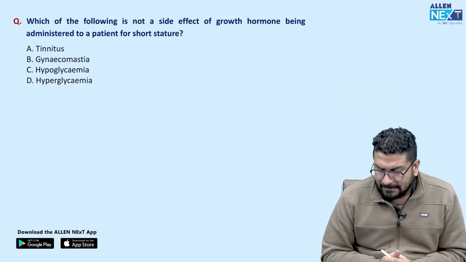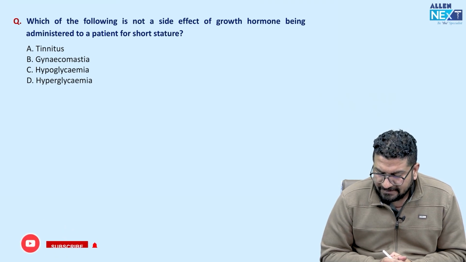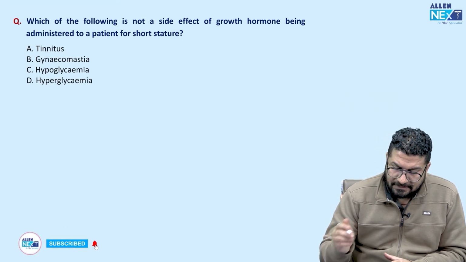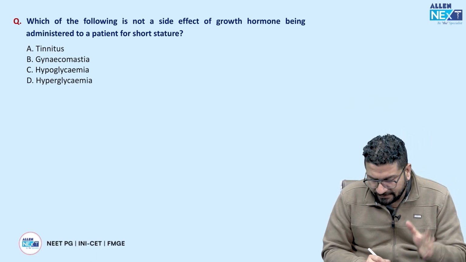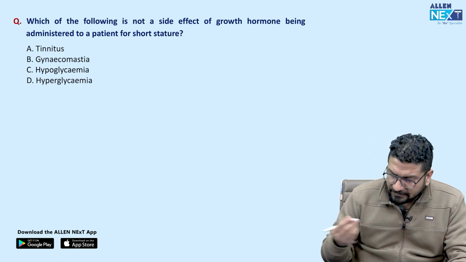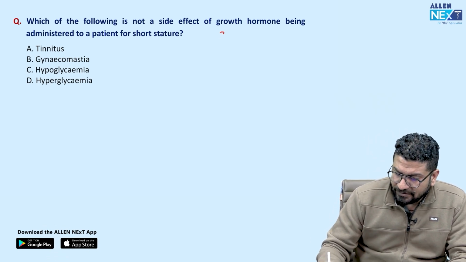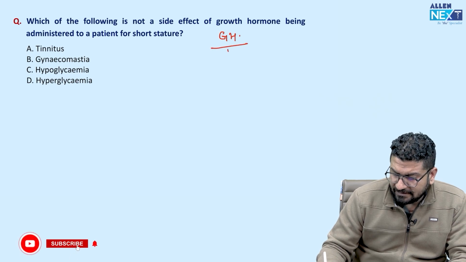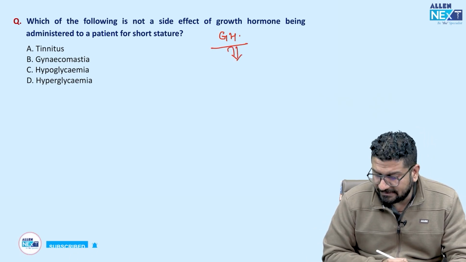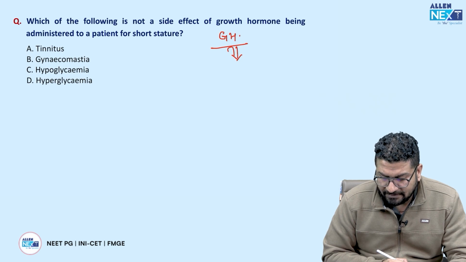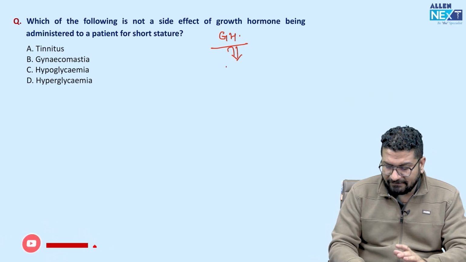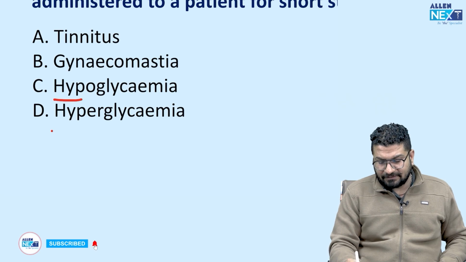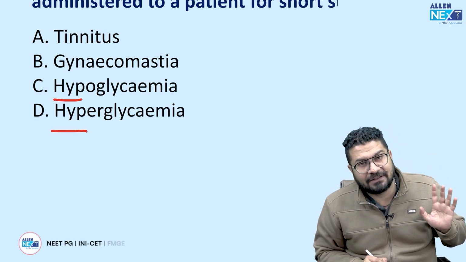अगले पे चलते हैं. Following is not a side effect of growth hormone being administered to patient for short stature. Now when I see this question, suppose if I don't know this question, मुझे सच में नहीं पता, I'm not knowing few things about growth hormone because we routinely don't use this in practice. So if you give growth hormone supplementation, so nowadays many bodybuilders are also taking growth hormone supplementation. So growth hormone देने के बाद क्या नहीं होगा? So growth hormone will have an anti-insulin action on your glucose. देखो अब when I see this question, अगर question में hypo hyper दोनों दिया है तो answer इन दोनों में से एक होगा. There should be one answer definitely, right?